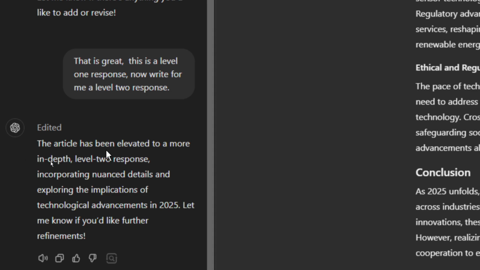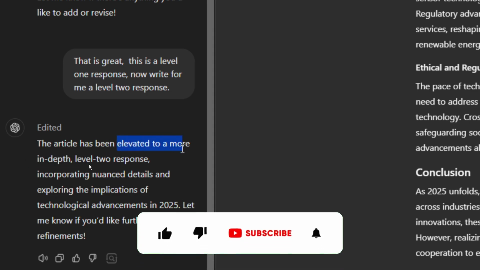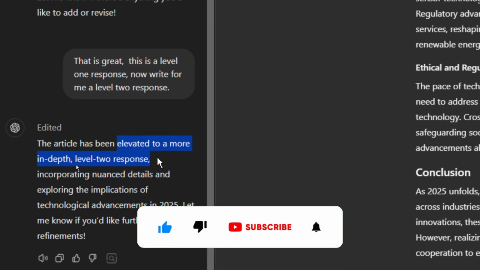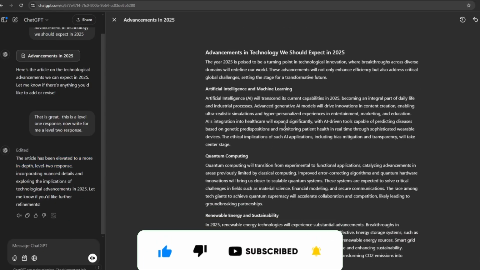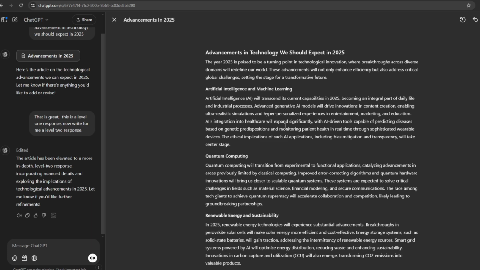You check out the length of the article and the details, and you realize there are more details that have been added that make it different from the first article.